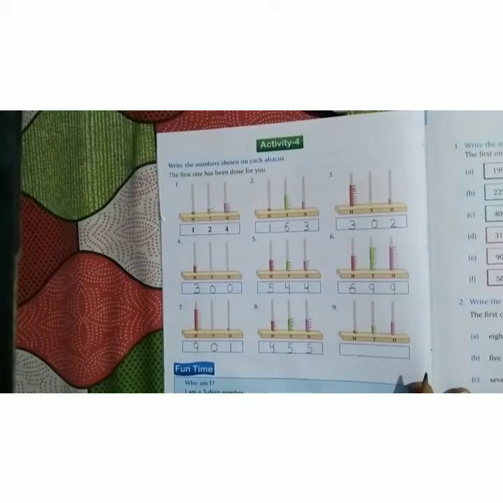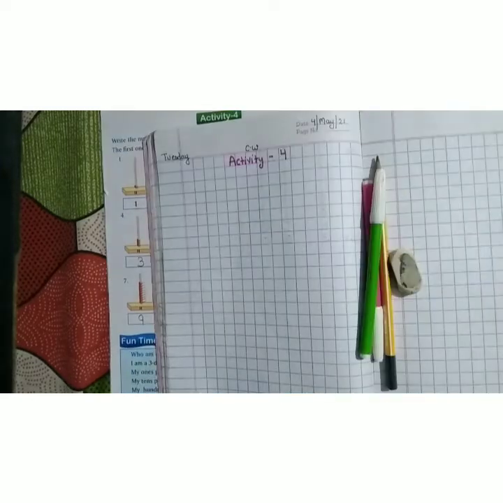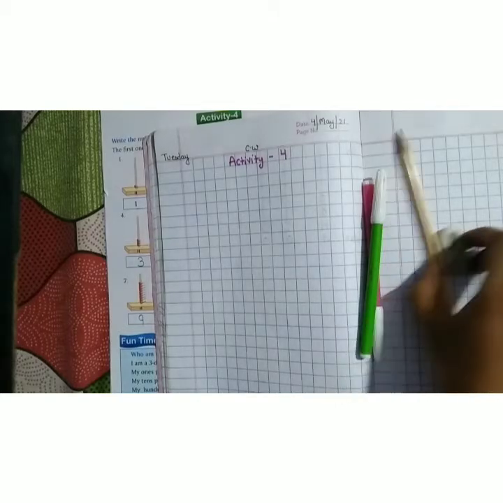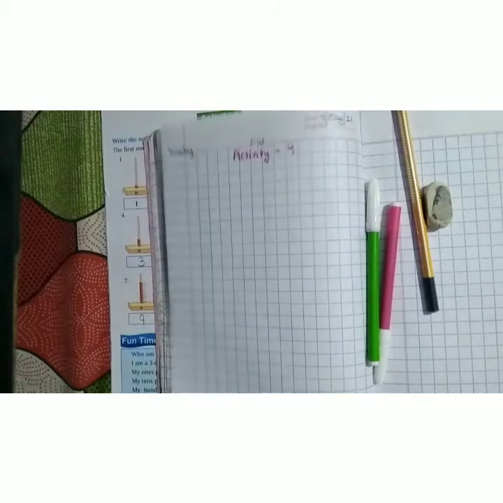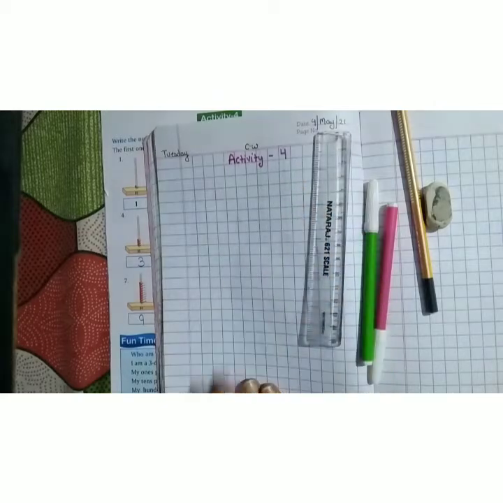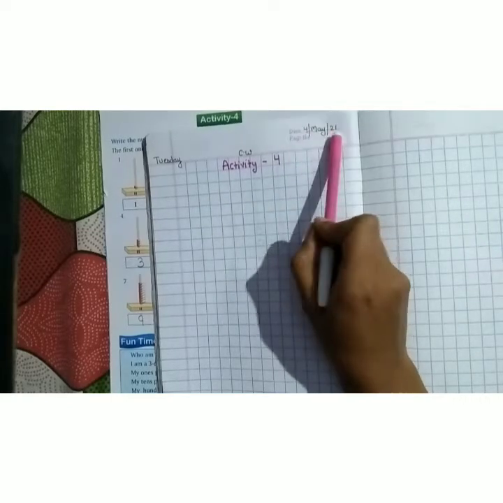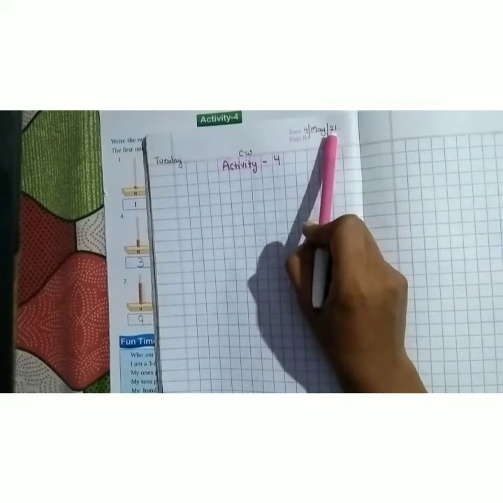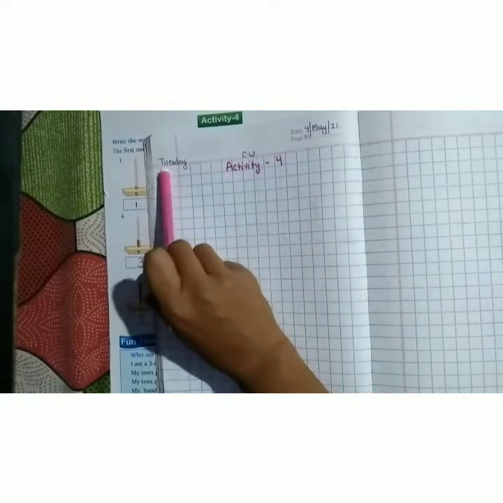Now everyone, take out your maths notebook, pencil, eraser, sketch color, and scale. Very good. First, you have to write down the date, 4th May 2021. Now, write down the classwork and put the day.